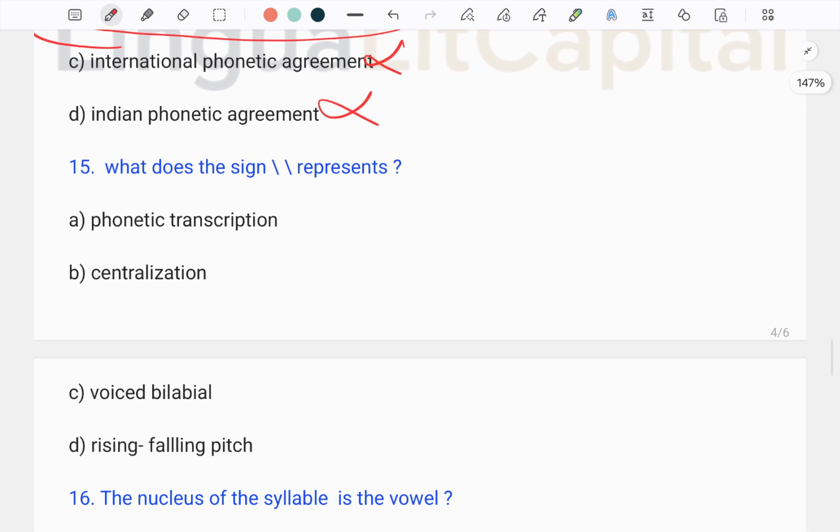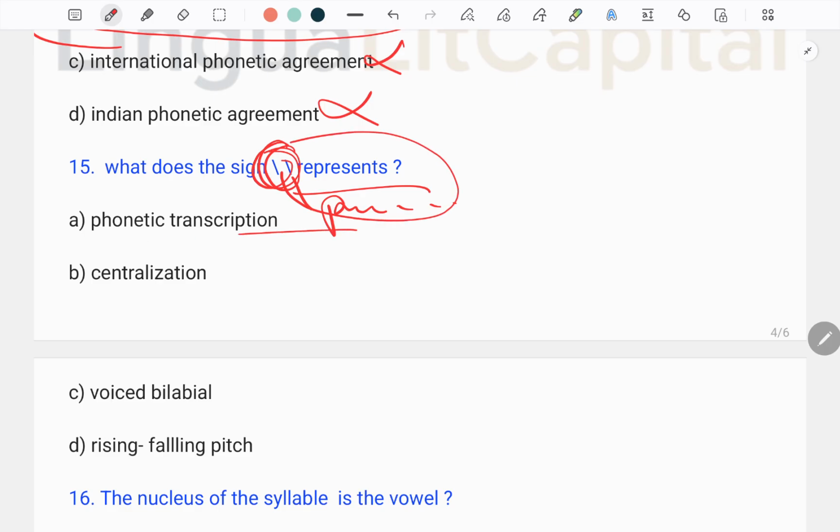Next, we have the question, what does the slash sign represent? The slash symbol represents phonetic transcription in all languages. If there is a slash being used, then you can understand that this is represented by phonetic transcription.